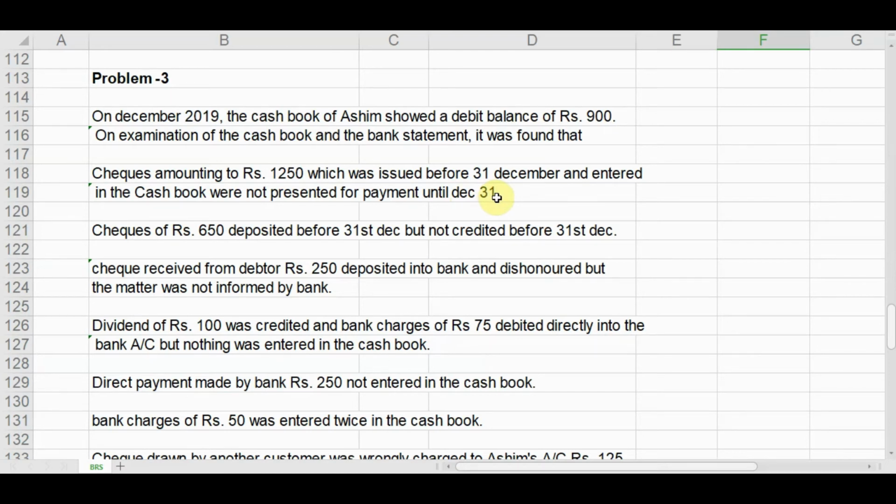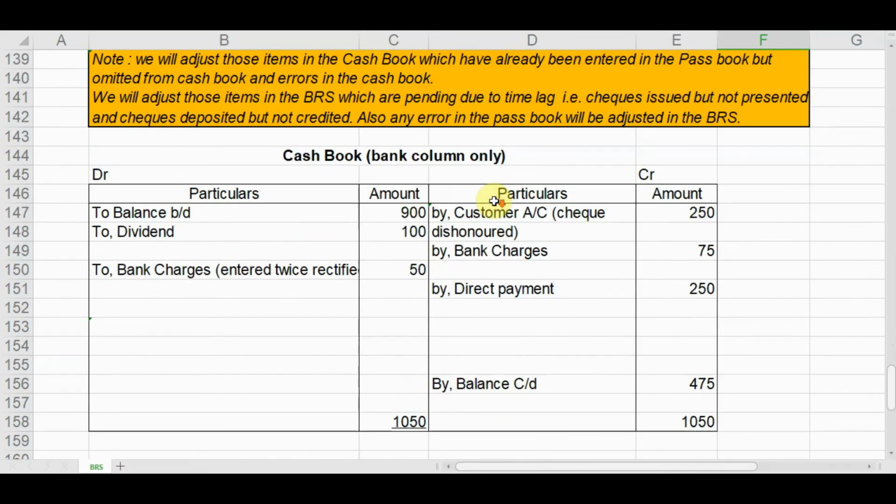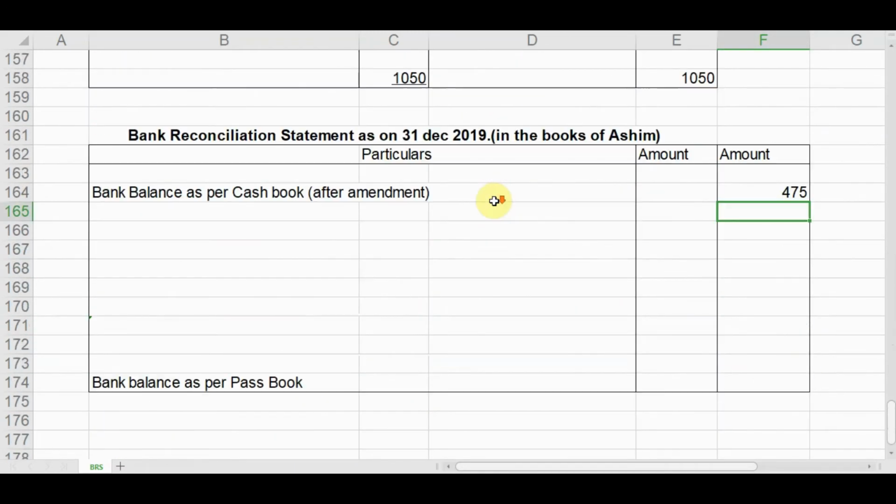So checks of rupees 1250 issued before 31st December were entered in the cash book but were not presented. So cash book has been reduced and passbook has been increased due to this adjustment. So we will add this,